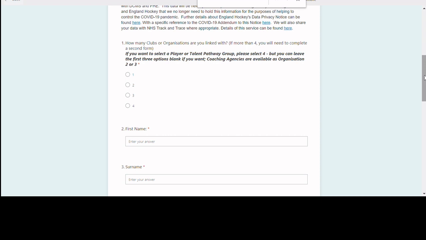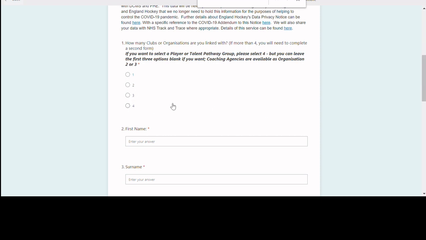Now the key thing to realise here is you don't have to be linked to a club. You can just be linked to a masters organisation. You can just be linked to an HUA. You can just be linked to a county group. But in order to do that, you must press either 2, 3 or 4 at this option.